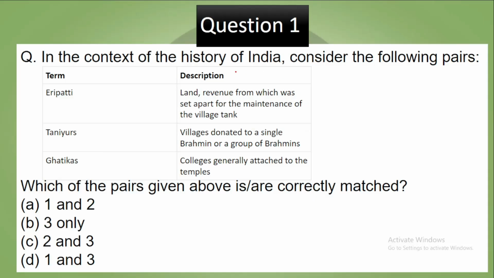Question number 1. In the context of history of India, consider the following pairs. Iripati, land revenue from which was set apart for the maintenance of the village tank. Tanures, village donated to a single Brahmin or a group of Brahmins. Then Ghatikas, they were basically colleges generally attached to the temples. Which of the pairs given above is correctly matched? Pause the video, try to answer.